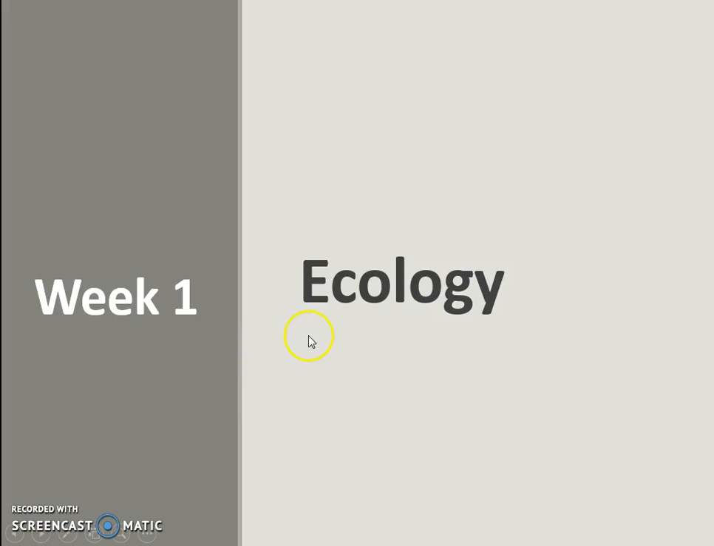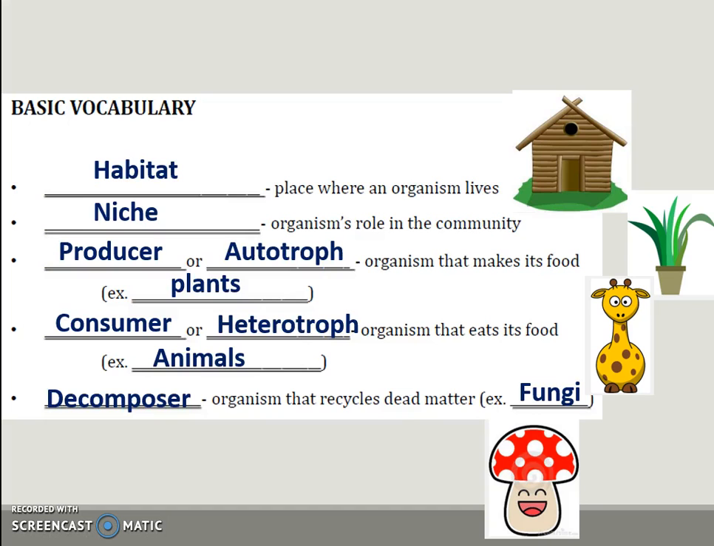Today we are going to take a look at the notes about ecology. A habitat is a place where an organism lives, like a house or a home. A niche is an organism's role in the community.